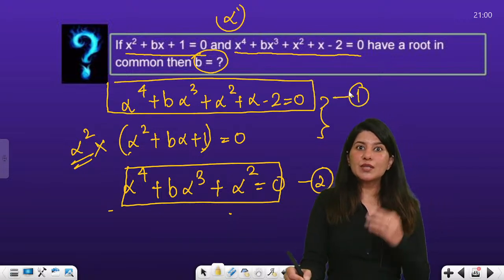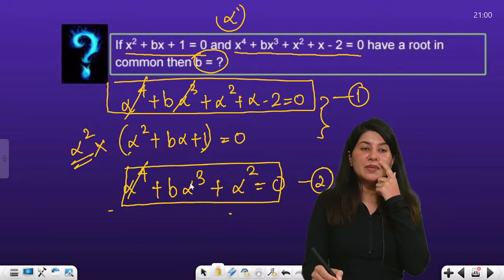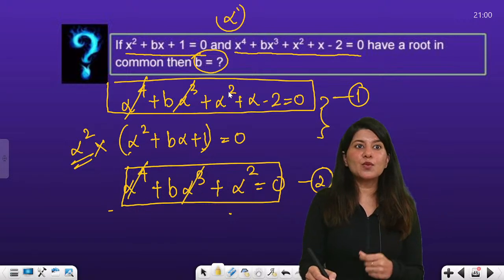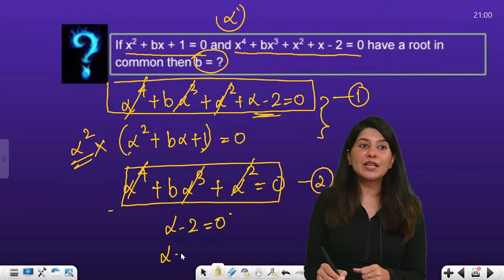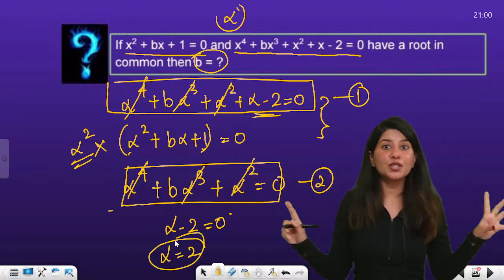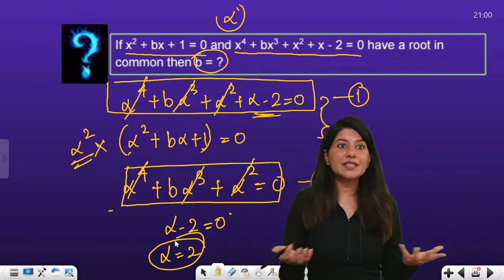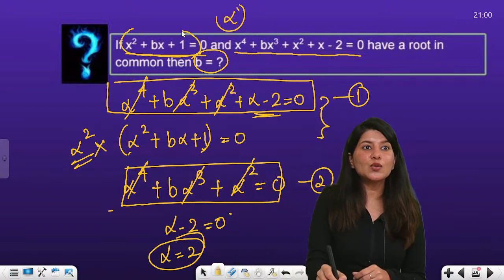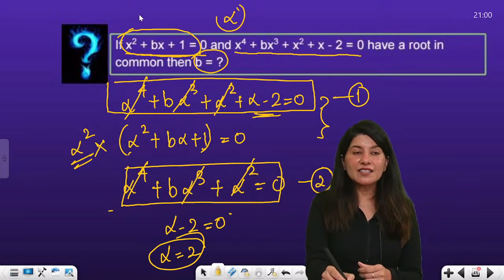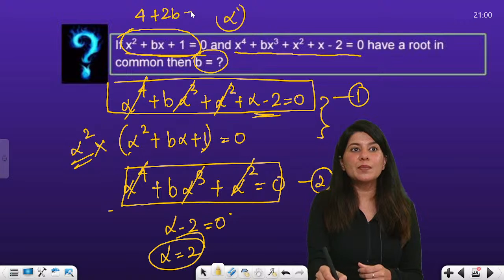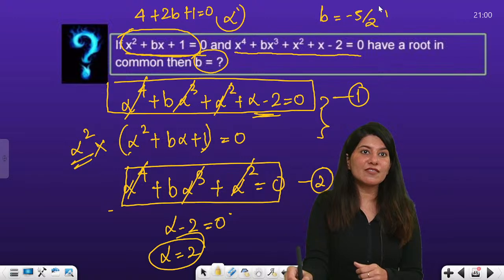Now, what you can do is just subtract these two. Alpha raised to power 4, gone. B alpha cube gone. Alpha square gone. I am left with alpha minus 2 is equal to 0. That means clearly the common root you were looking for is nothing but 2. And you can just simply satisfy 2 in any of the equations to get the value of b. So if I satisfy 2 over here, 4 plus 2b plus 1 is equal to 0. Can you see the value of b is nothing but minus 5 by 2.